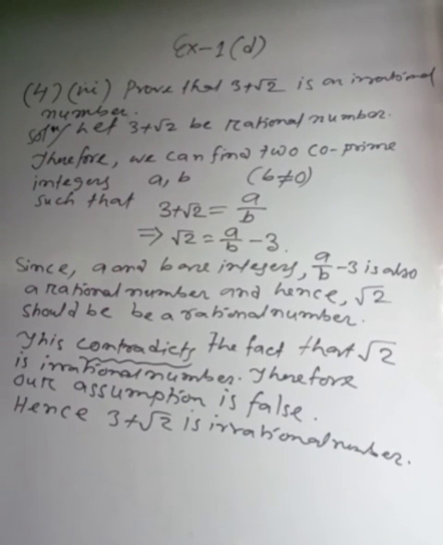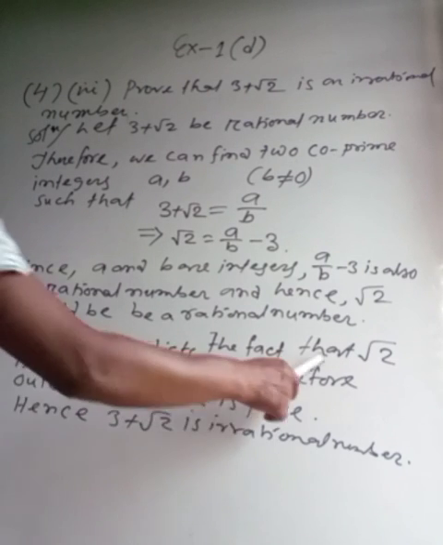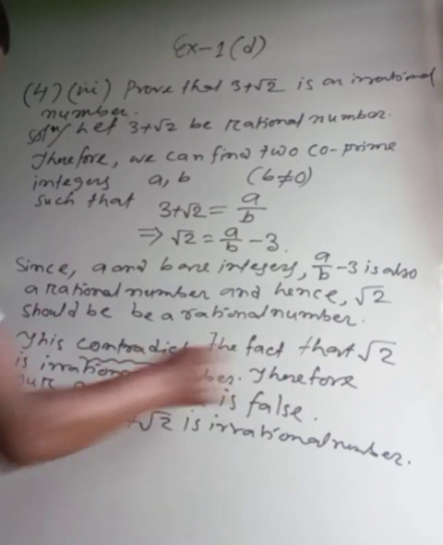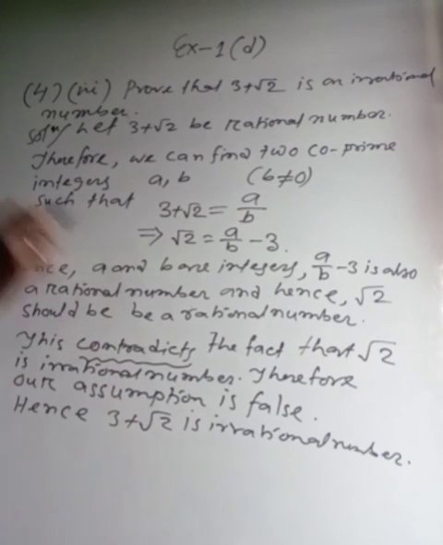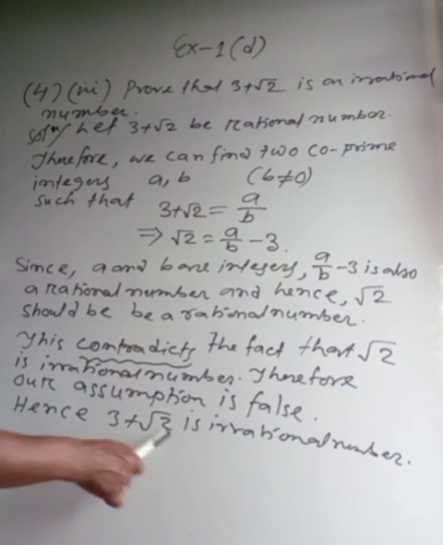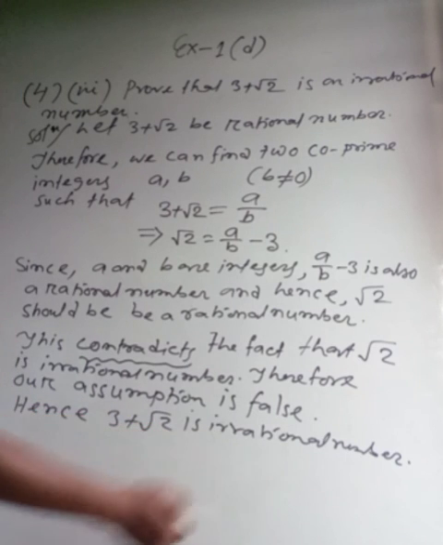So what we have written, this contradicts the fact that root 2 is irrational because root 2 cannot be a rational number. This we know very nicely from before, because we found root 6. Similarly we can find root 2, root 3, all the under roots are irrational numbers. Therefore our assumption is false or wrong. Hence 3 plus root 2 is an irrational number.